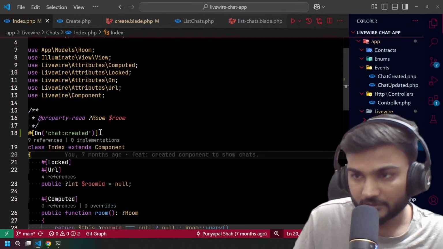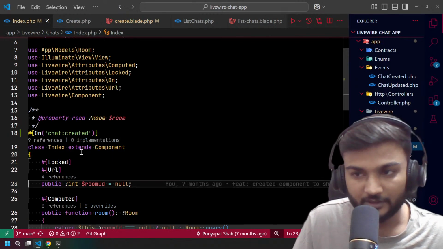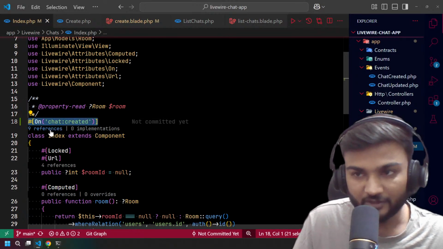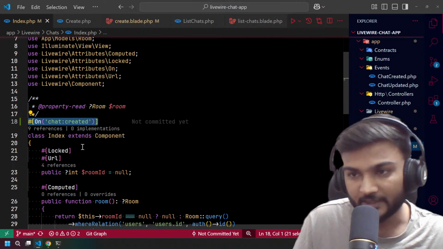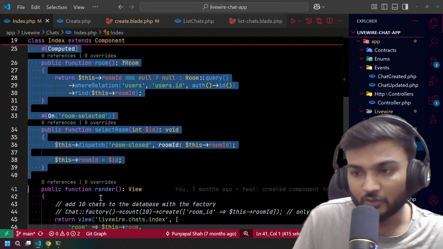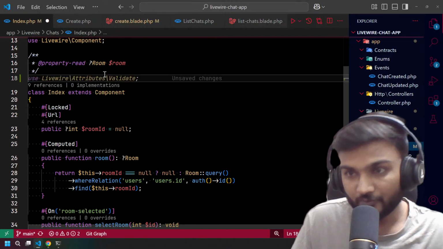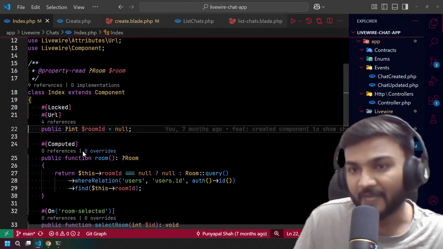If you want to refresh the whole component, you can add a chat created event on top of the component and it will refresh the whole component to add the chat. But we do everything in an optimized way.